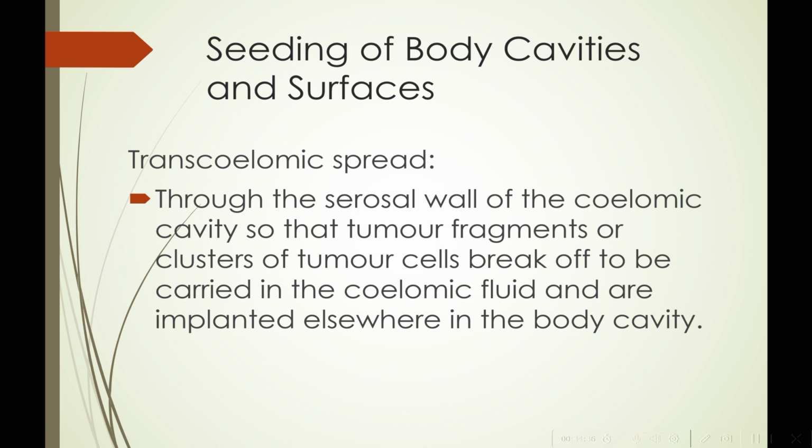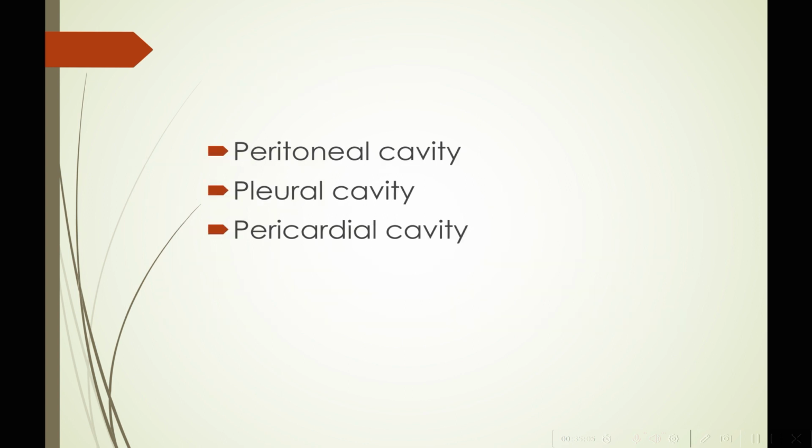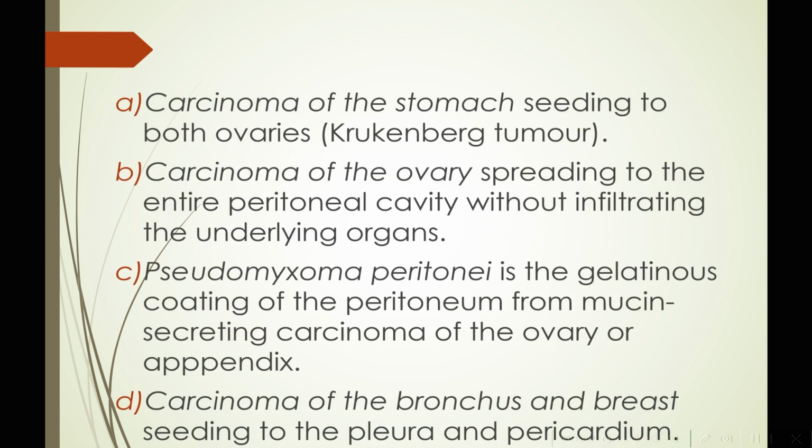Lastly, we have seeding of body cavities and surfaces. Basically, this is transcoelomic spread. What does this mean? Through the serosal wall of the coelomic cavity. Basically, we have our coelomic cavity, that means our pleural cavity, our peritoneal cavity, all these areas. So these have a serosal wall, and tumor fragments or clusters of tumor cells break off and get carried in the coelomic fluid and are implanted elsewhere in the body cavity. These cavities are the peritoneal, pleural and pericardial cavity.